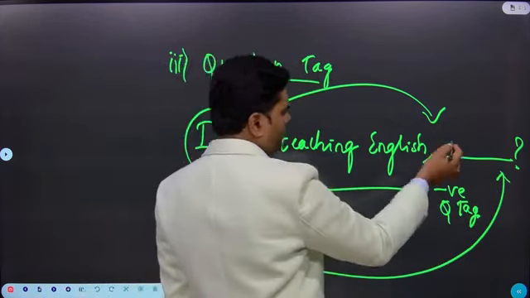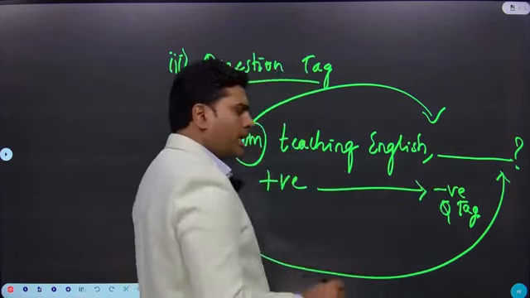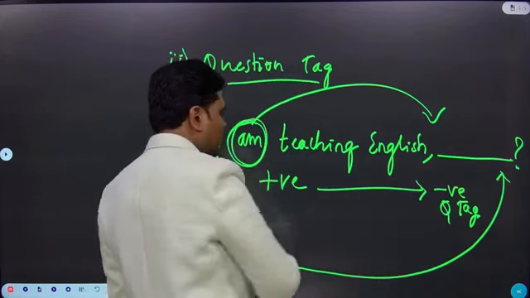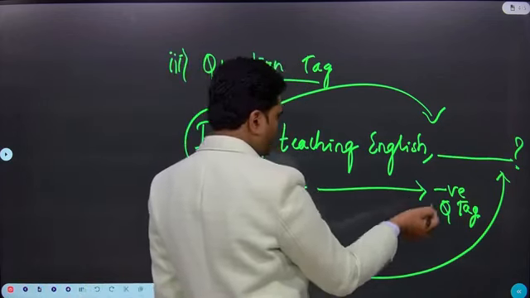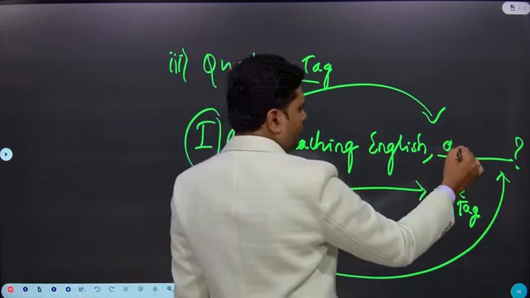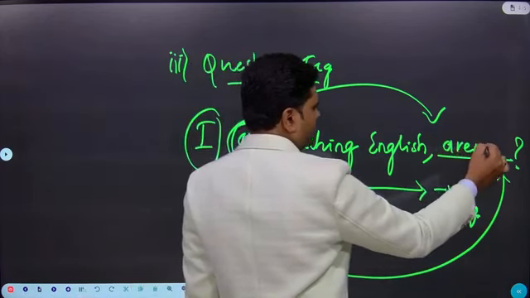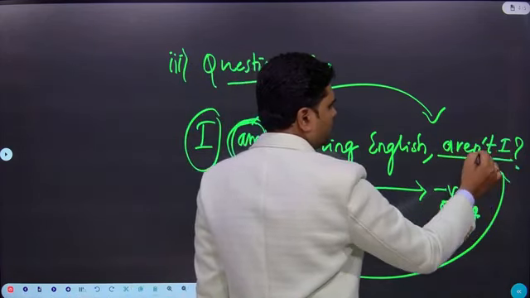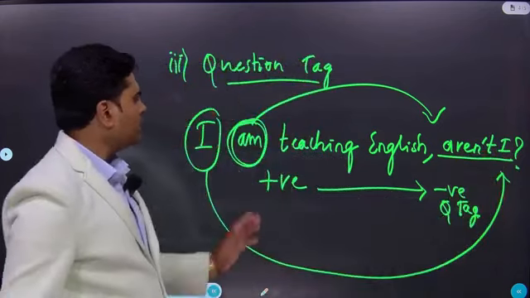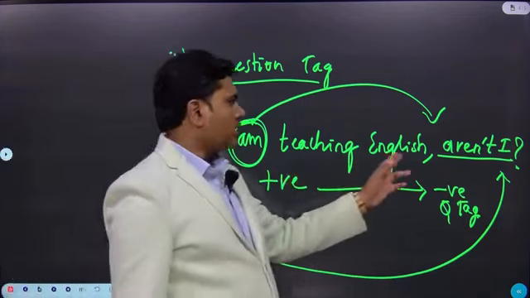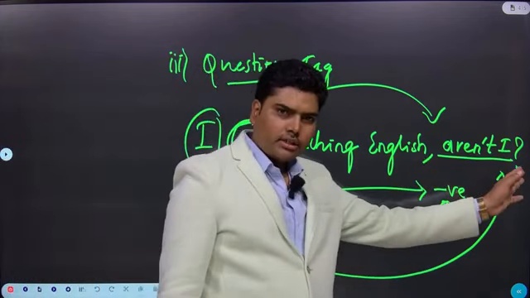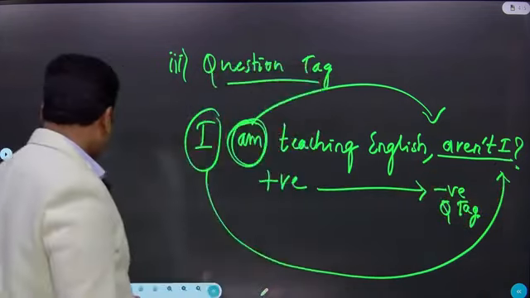And if a helping verb is there, use the same helping verb, with one exception, that is am. If it is a positive statement with am, then you have to use aren't I. This is the exception. They may ask you in the exam. I am teaching English, aren't I? That is the question tag.